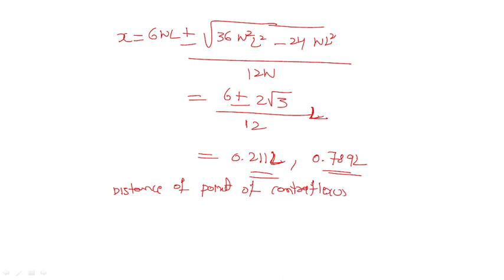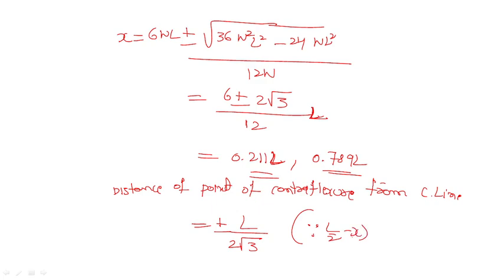Distance of point of contraflexure from center line is equal to plus or minus L divided by 2 root 3, right? So we can write this as L by 2 minus x, right?